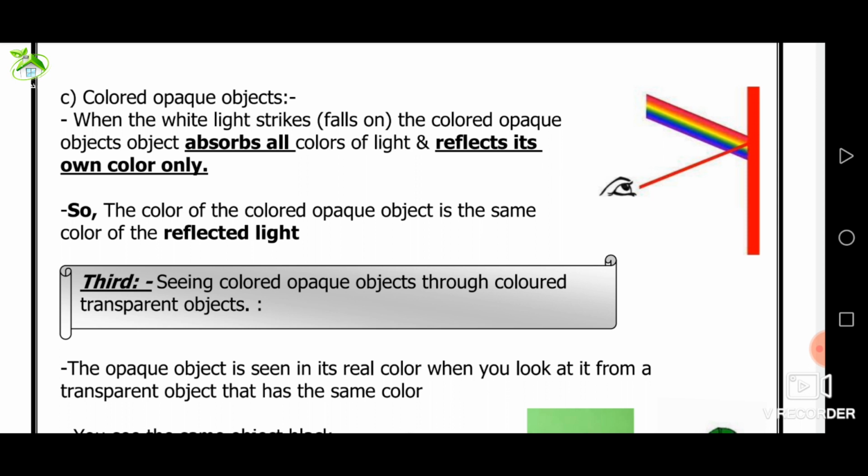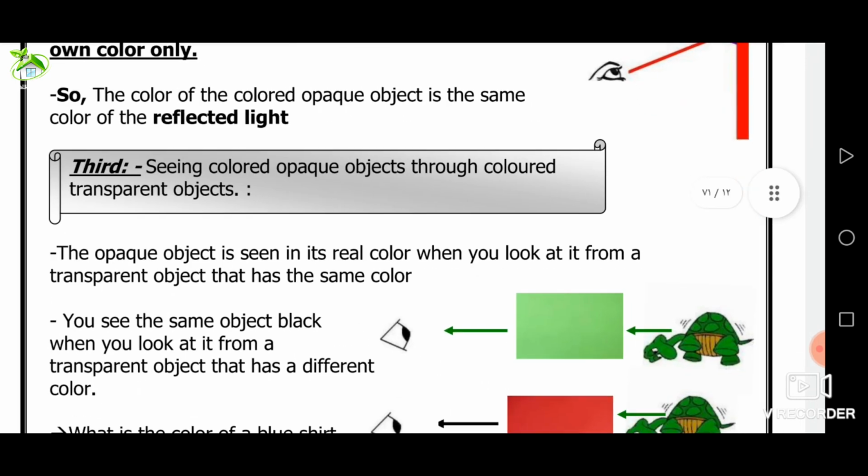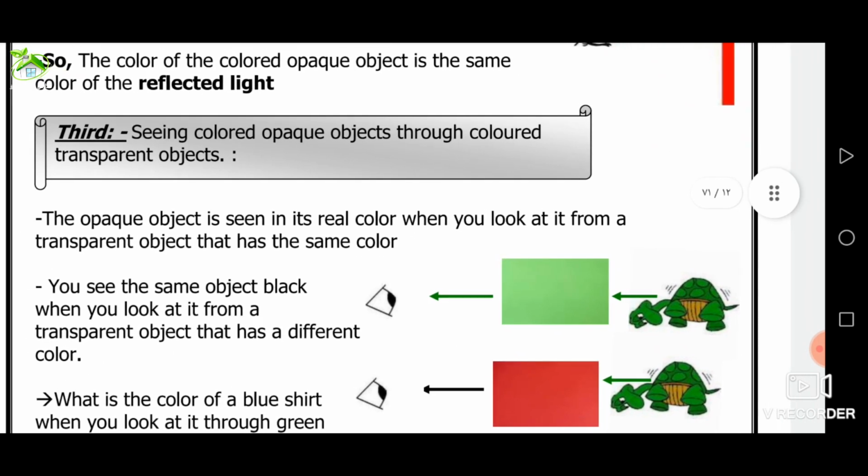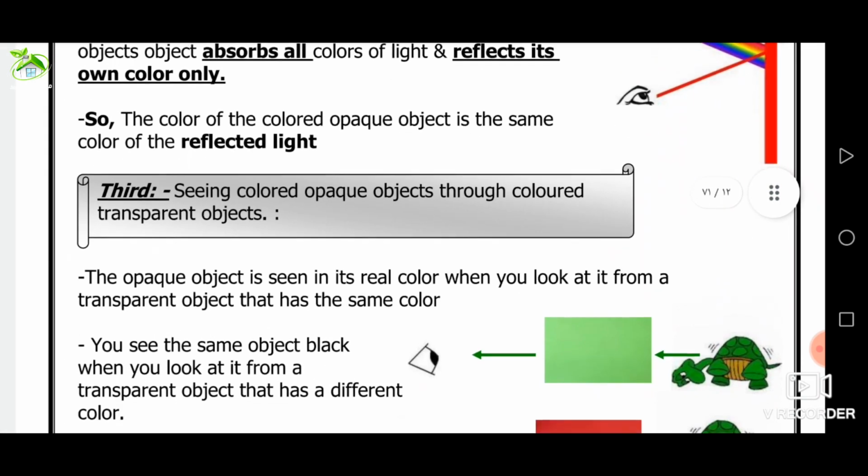Give reason. Banana fruit seems yellow when sunlight falls on it because the banana fruit absorbs all light colors and reflects a yellow color only. Excellent.